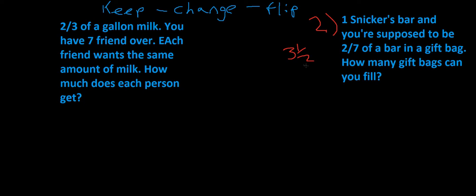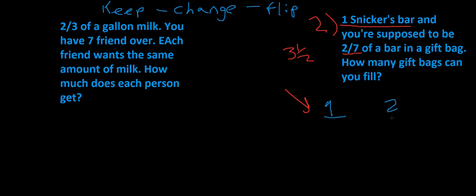So here's how you do it a little more traditionally. What we need to do is figure out how many you have of something. We have one Snickers bar, so we're going to write 1. What are we dividing it or breaking it up into? Sizes of 2/7. So when you're breaking something into pieces or dividing it amongst people, the first number goes on top, which is how much you have. The second number, which is the size you're breaking it up into, or the number of people you're breaking it up amongst, goes on the bottom.